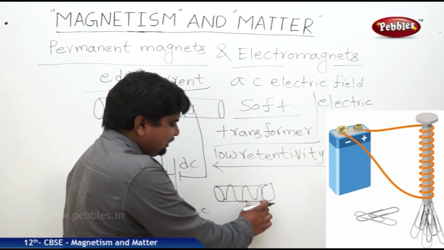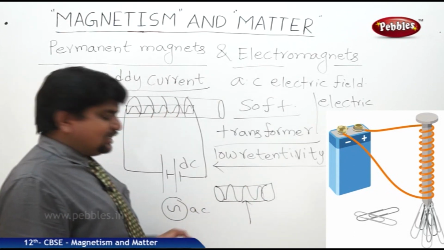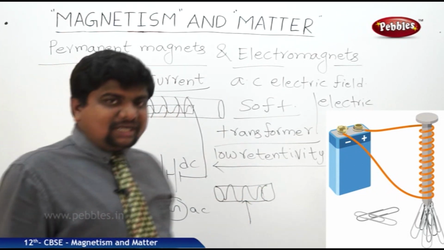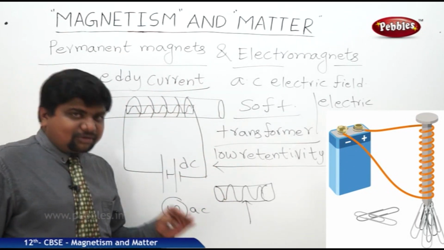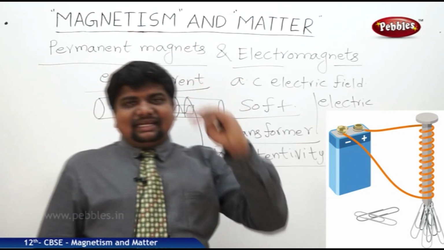Once you remove the field, it will fall down. So we can understand that if current is passing through conducting materials, it will act as an electromagnet. So it will be temporary magnetism.